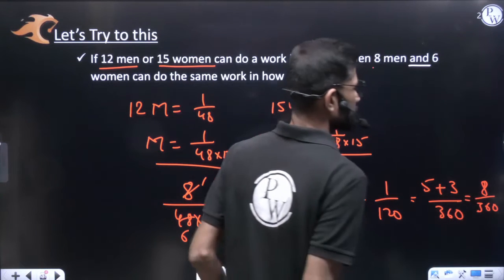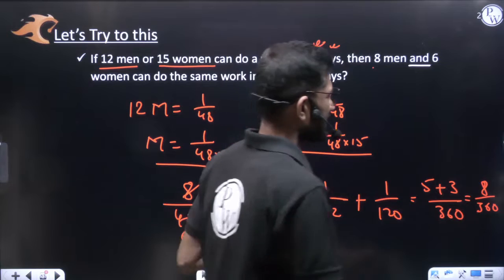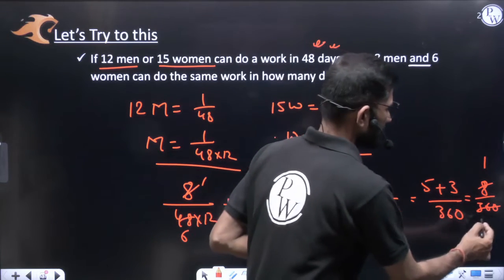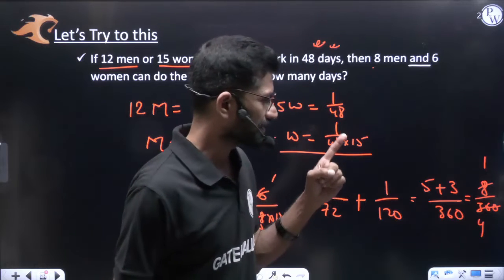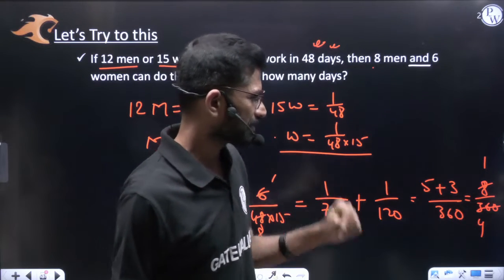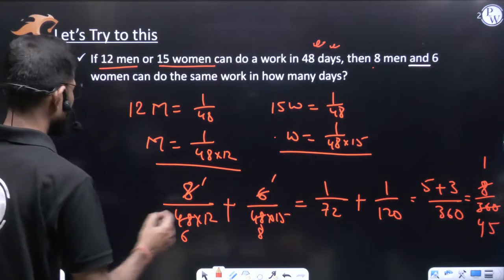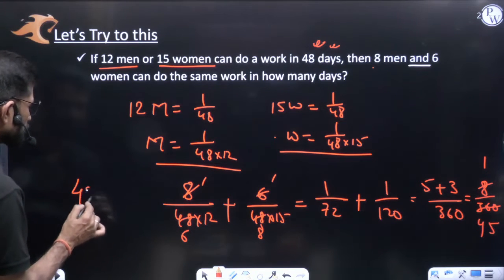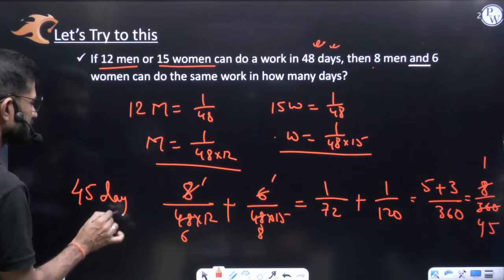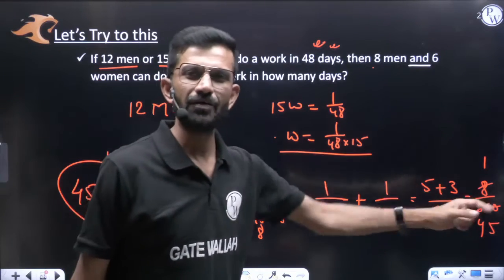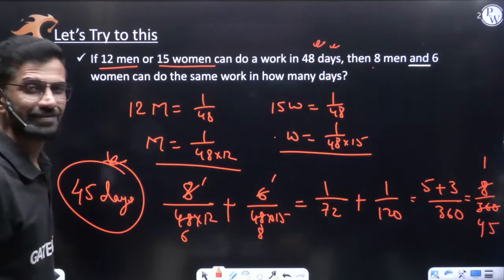8 by 360, if you cancel, how much you will be getting? 8 1s are 8. Here 8 5s are 40. So 1 by 45 means their per day work is coming 1 by 45, means together they will take how many days? This team will complete the work in 45 days because their per day work is coming 1 by 45. So this is the answer.